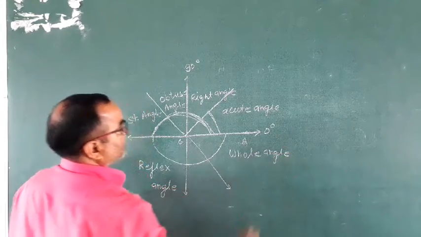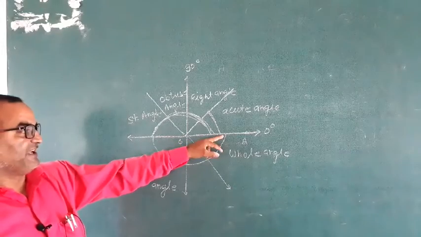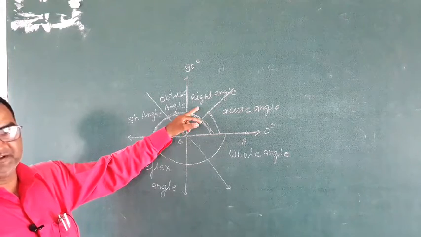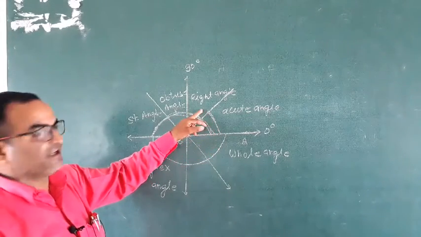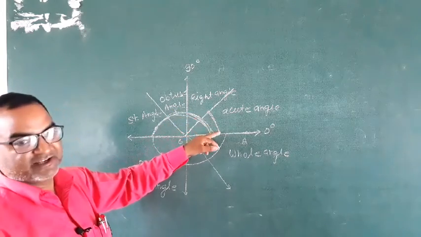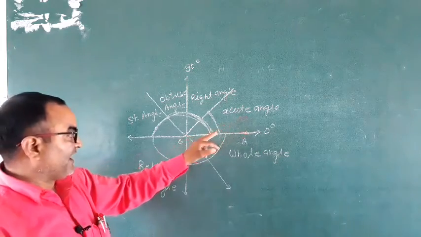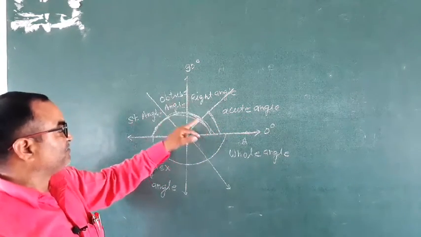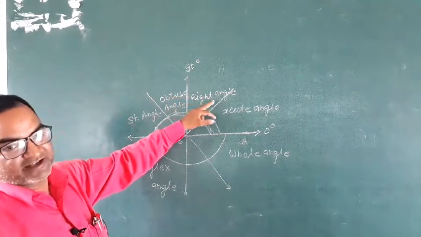Once again, an angle whose measure is greater than 0 degree and less than 90 degree is called an acute angle. An angle whose measure is exactly 90 degree is called a right angle.